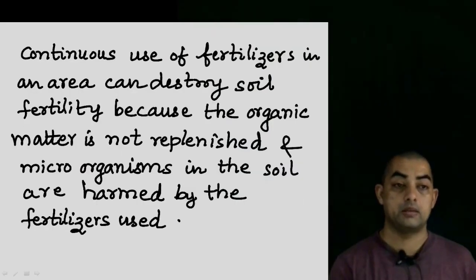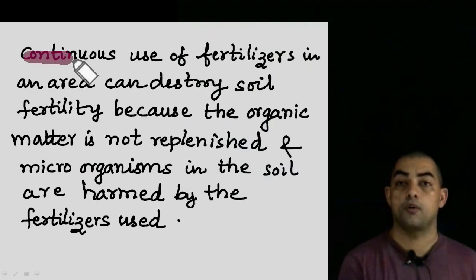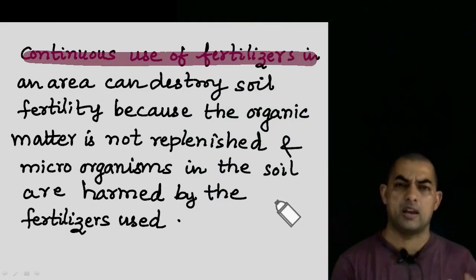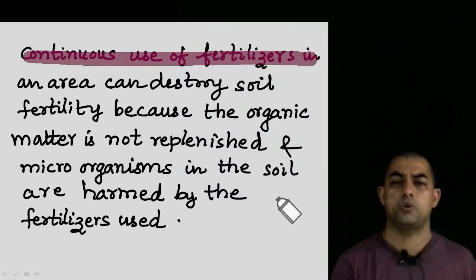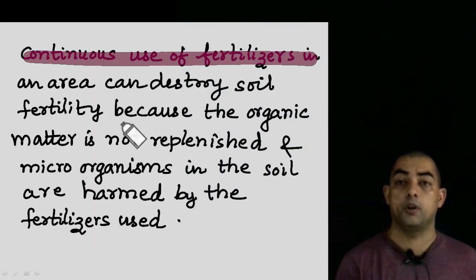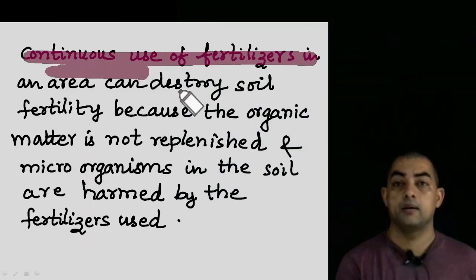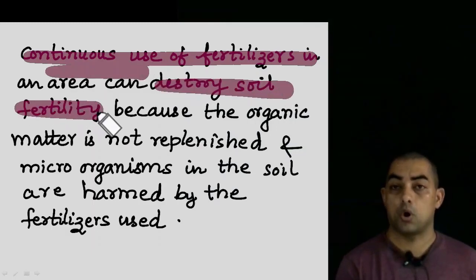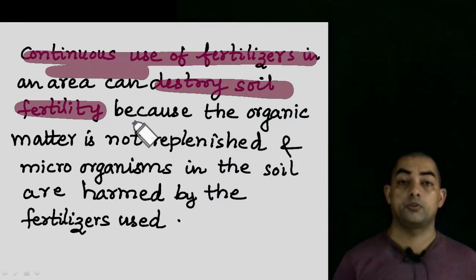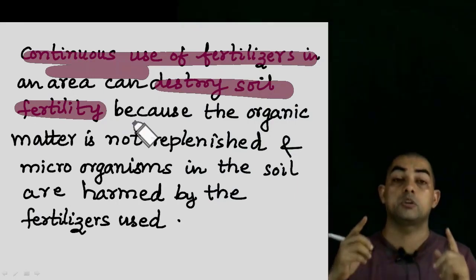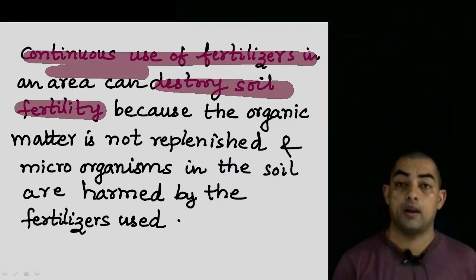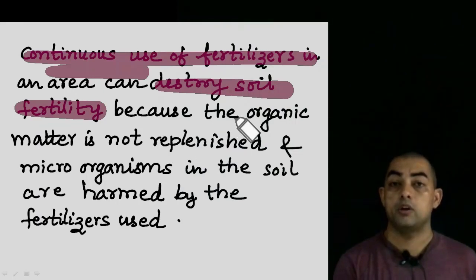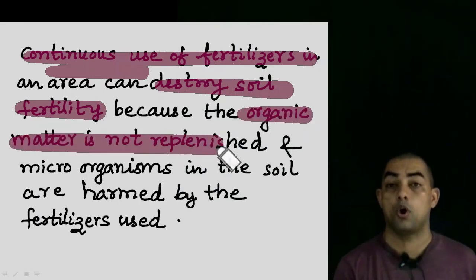The next thing is the continuous use of fertilizers. If we are going to use fertilizers again and again and again just to increase the yield of the crop in a particular area, then it can destroy all the soil fertility over there. So instead of the soil fertility increasing, the soil fertility gets destroyed. And how that soil fertility gets destroyed is because the organic matter is not replenished.